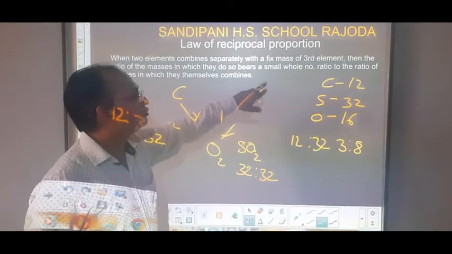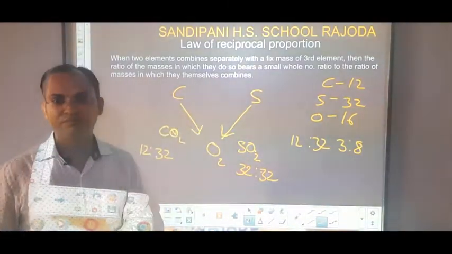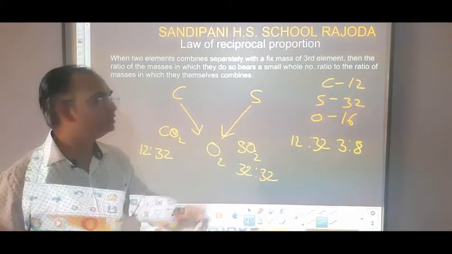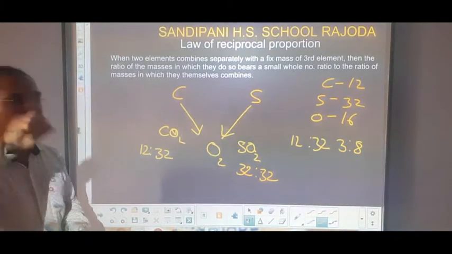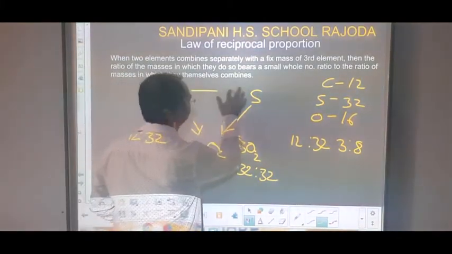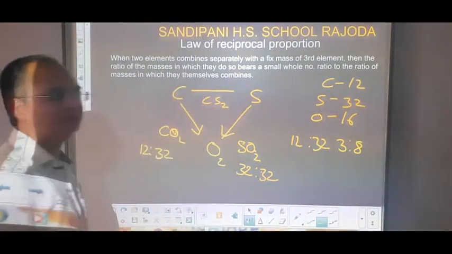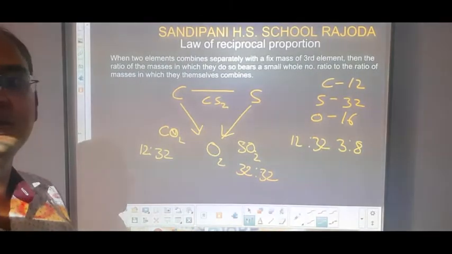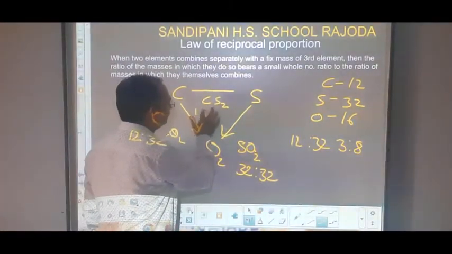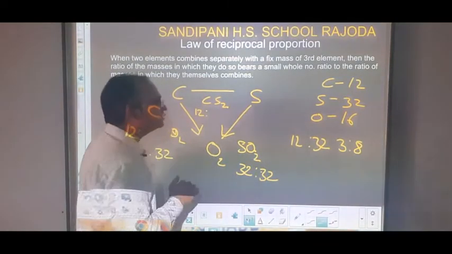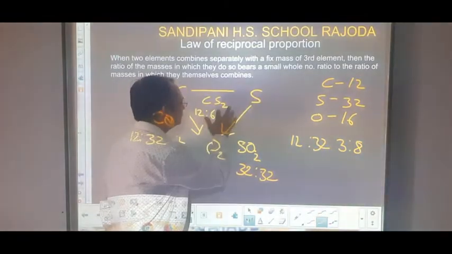Whole number ratio to the ratio of the masses in which they themselves combine. They themselves combine, that means whenever carbon and sulfur combine together, they form CS2, carbon disulfide. Now see the ratio of the carbon and sulfur. Here carbon is 12 and only one carbon is here, and sulfur is 32 but 2 sulfur atoms are there, so it will be 64.